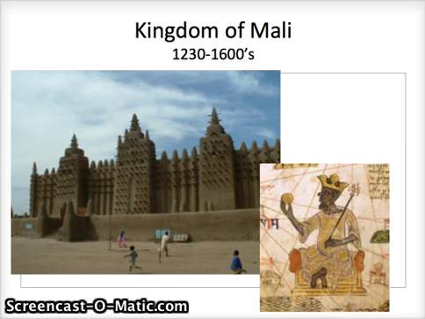Eventually, Sundiata Keita dies, and he is succeeded by Mansa Musa. And as good of a king as Sundiata Keita was, Mansa Musa was better. If you ask somebody who knows a little bit about West African history, he's the one that they will know. He valued higher learning. He set up centers of learning in Gao and Timbuktu, and the building you see in this picture right here is a mosque at Timbuktu.